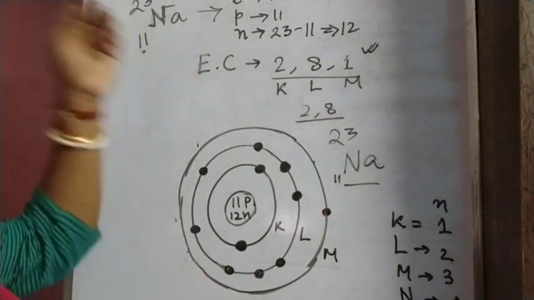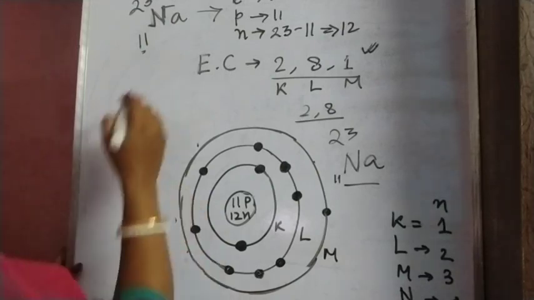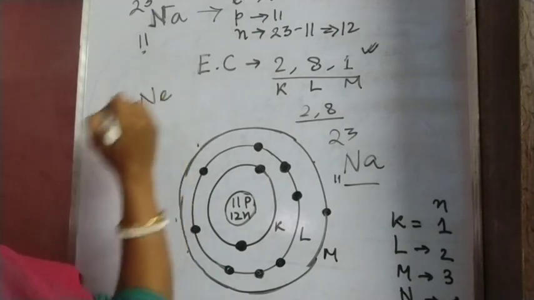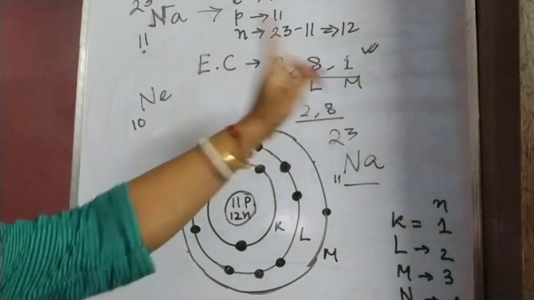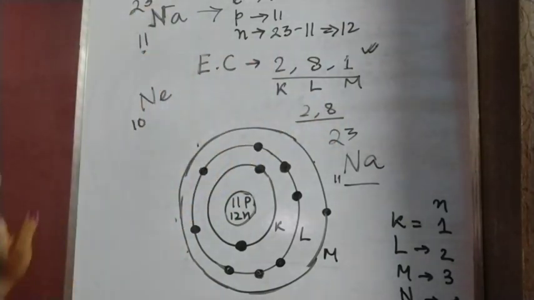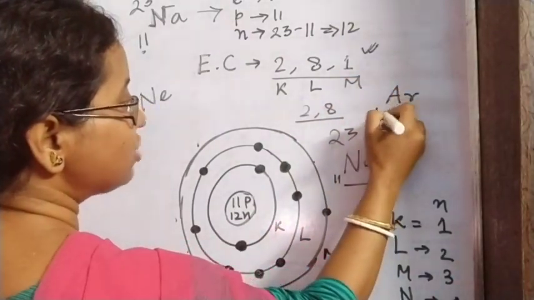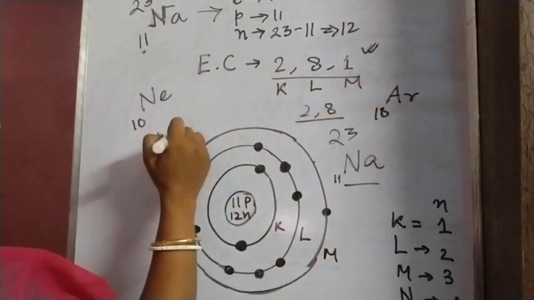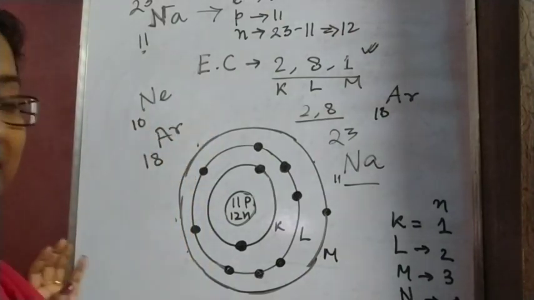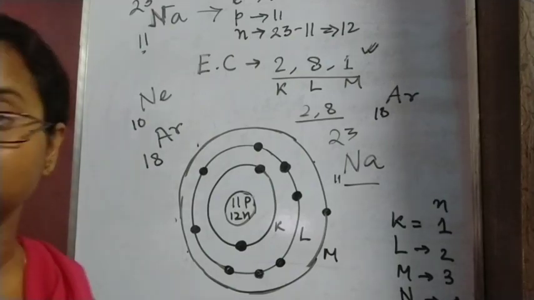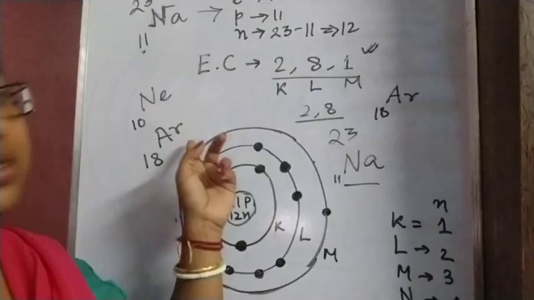Now sodium's atomic number is 11, so its nearest noble gas is neon, whose atomic number is 10. After this, argon is another noble gas, whose atomic number is 18. So neon and argon are the noble gases, and we know noble gases are stable because they have a stable electronic structure. Now which one is nearer to sodium?